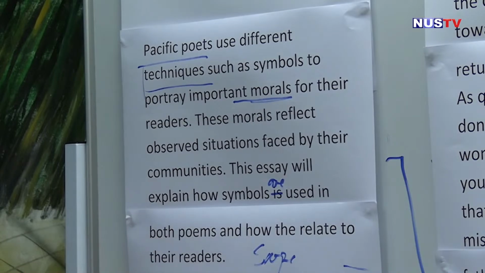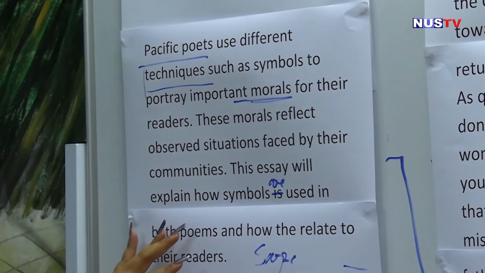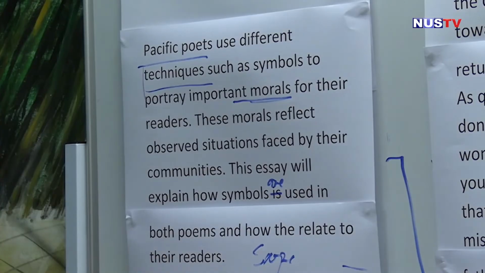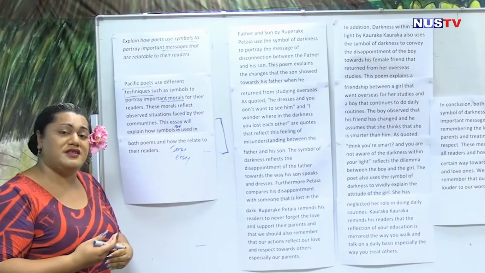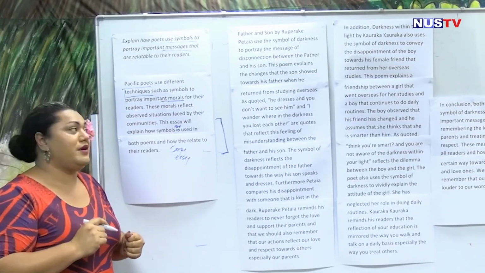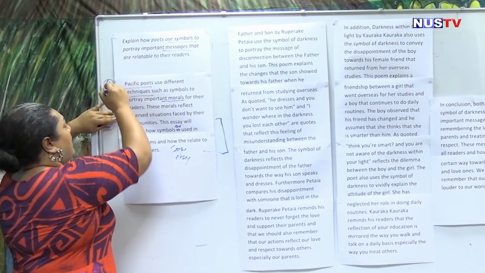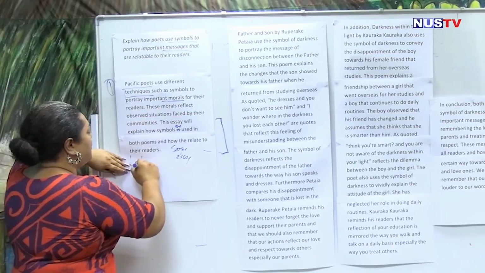So always remember to include your comments in the scope, because your scope is telling the reader or the teacher who is going to read your writing what you are actually going to do in your essay. So this is our first paragraph, or your introduction.